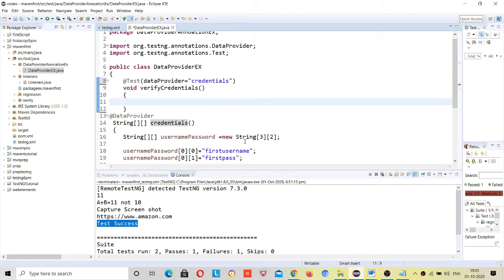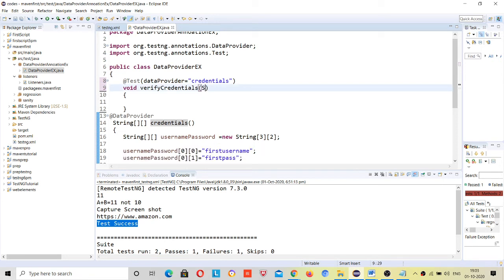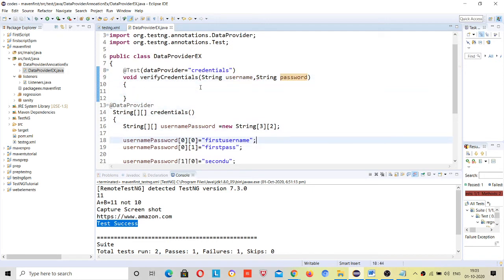So how will you get all these values one by one? These are two sets, in string format, so you have to define string username and password here. Now it will get username and password.